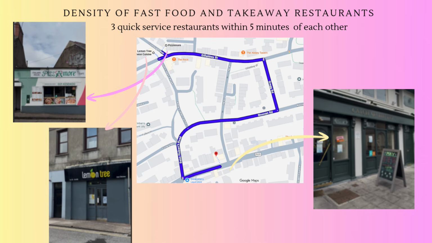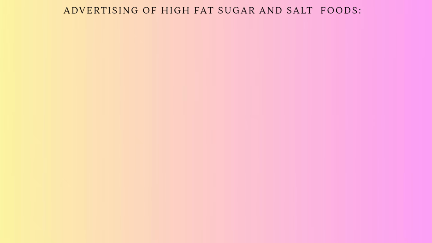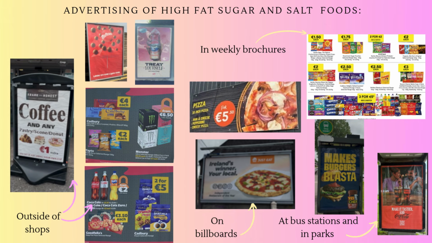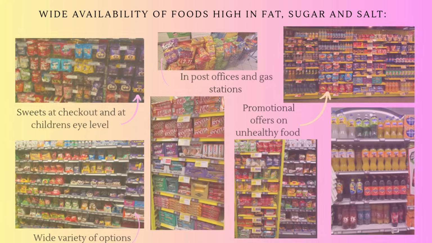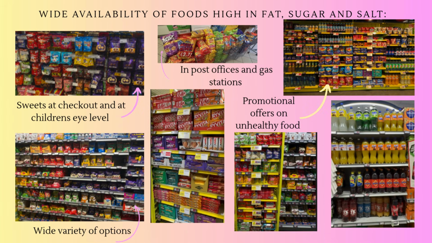One of the barriers identified by participants was density of fast food and takeaway restaurants. Another barrier was advertising of high fat, sugar and salt foods outside of shops, on billboards, at bus stations and parks, and in weekly brochures. Participants also identified the wide availability of foods high in fat, sugar and salt.